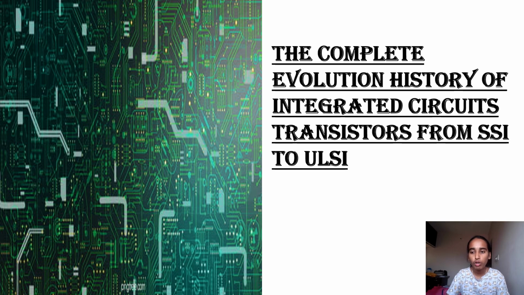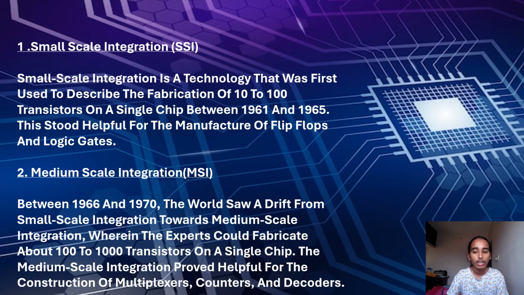Transistors from small scale integrated circuits to ultra large scale integrated circuits. Let us study from small scale integrated circuits to ultra large scale integrated circuits. Small scale integrated circuit is a technology that was first used to describe the fabrication of 10 to 100 transistors on a single chip between 1961 to 1965. This was helpful for the manufacture of flip-flops and logic gates.